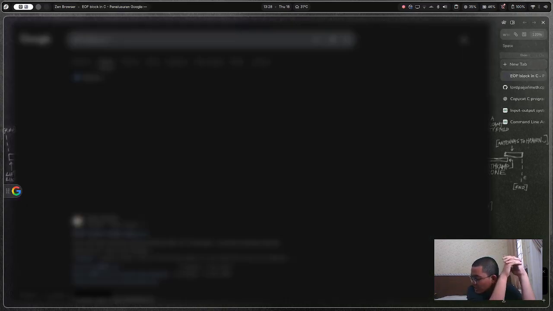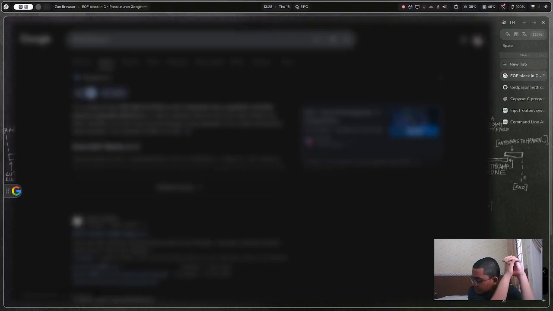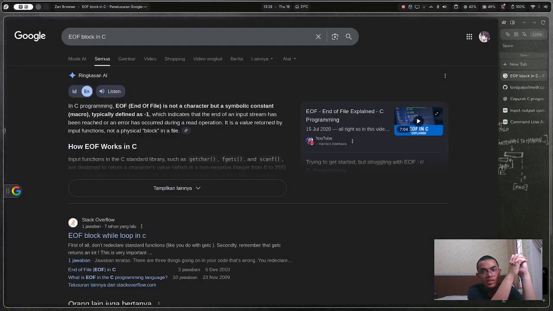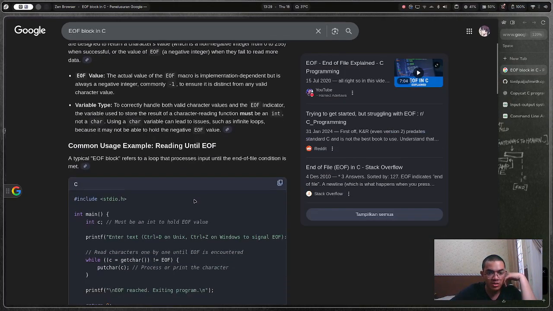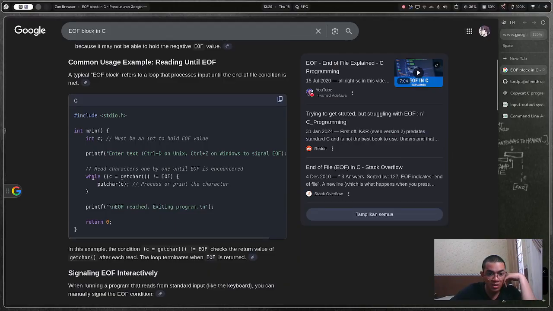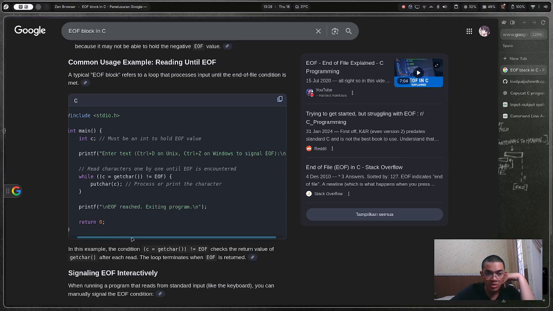Well, it's been 13 minutes. My Wi-Fi is slow. Let's just wait. Okay, EOF, end of file. How does EOF work? File C get char EOF put char C. Must be an int to hold the EOF value.